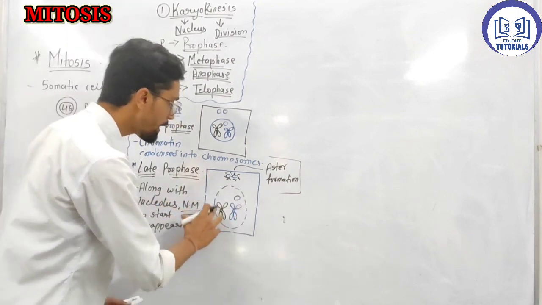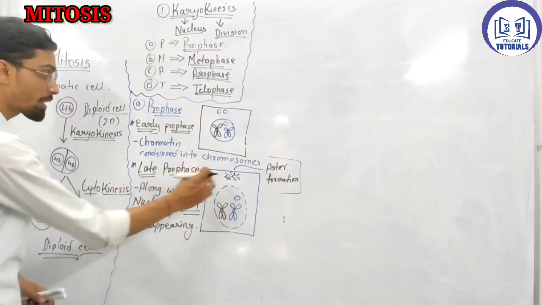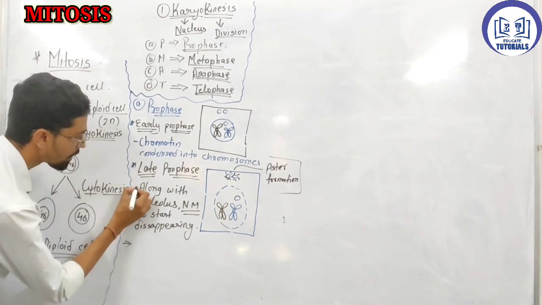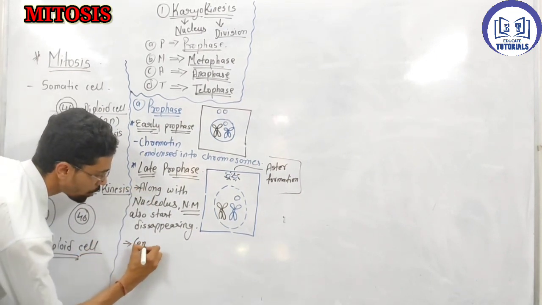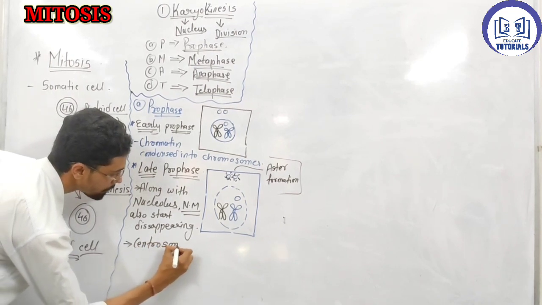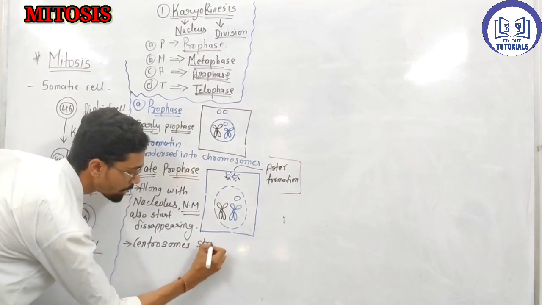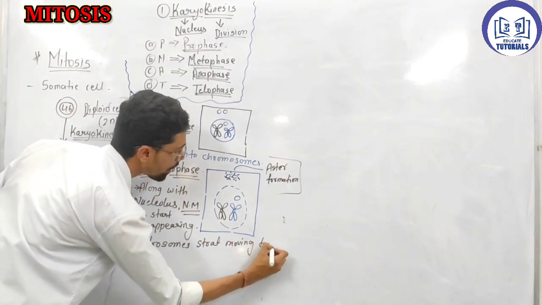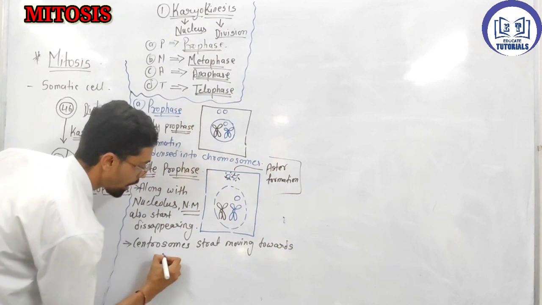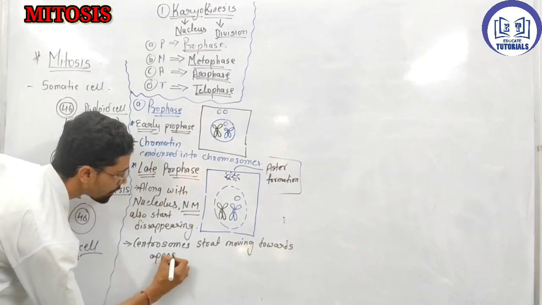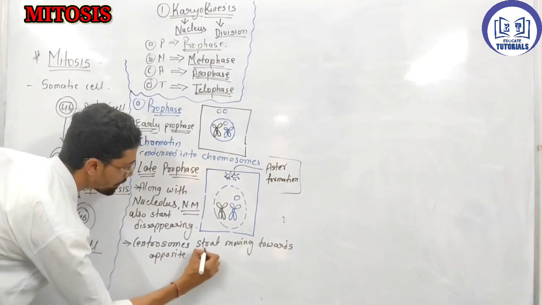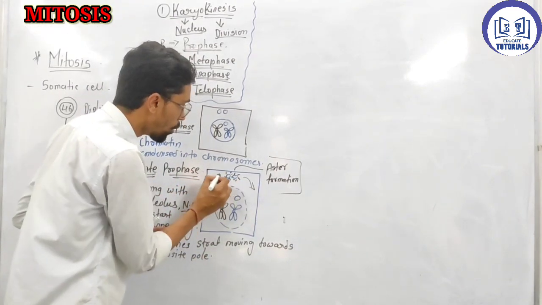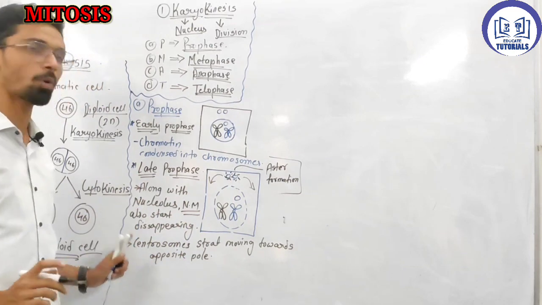So when they completely disappear, along with that write down: centrosomes also start moving towards the opposite pole. Okay, these two centrosomes start moving to opposite poles. In which phase? In late prophase it happens.